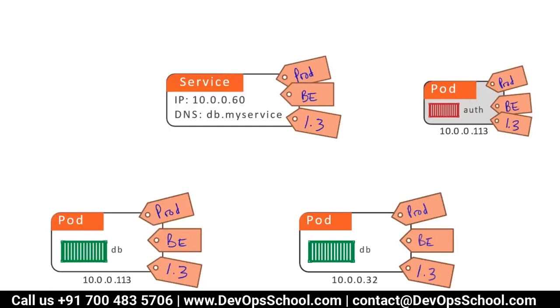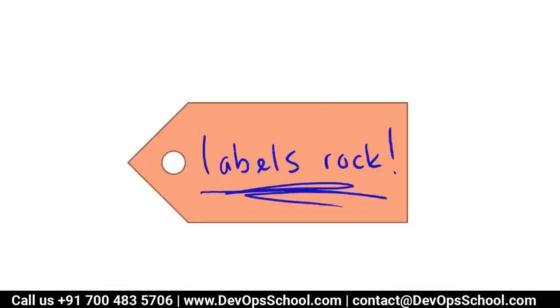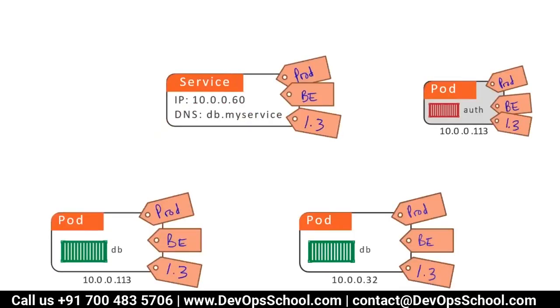Label of the pod and service. See here, what is a label? Labels rock. Anything you create in the Kubernetes cluster, everything you have to label it. Who will label it? Human being. This is your work. Okay, so you have to label it.